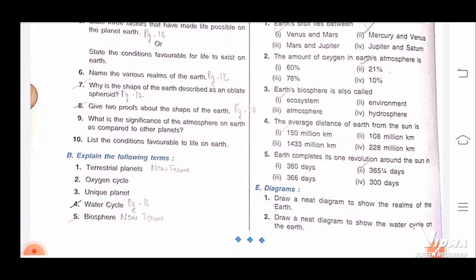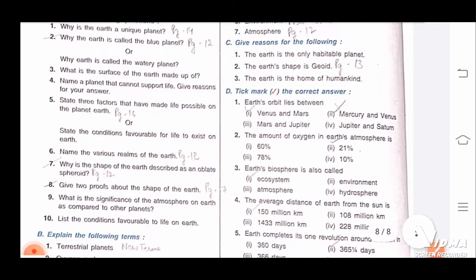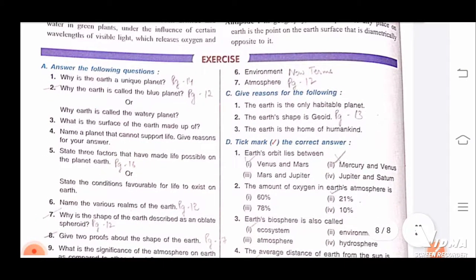Biosphere also, the layer of the planet earth where life exists. In the new terms, technical terms to remember, it is given. Environment is also given. Atmosphere we have discussed only. Atmosphere is what? It is the envelope of air which is surrounding the earth. It is acting as a blanket.